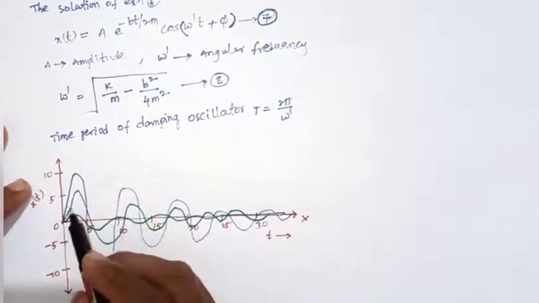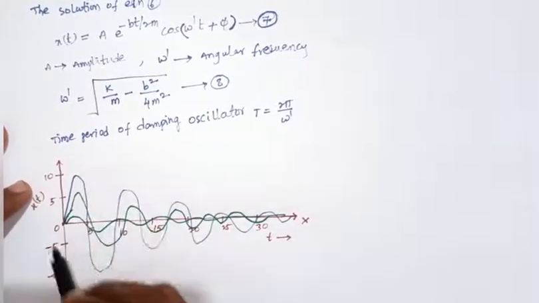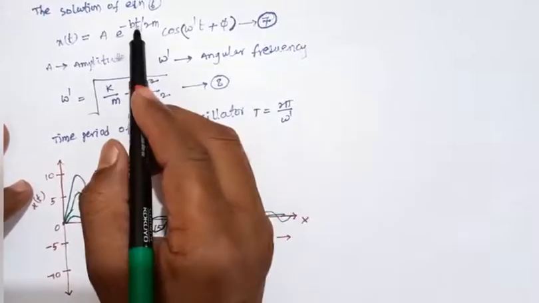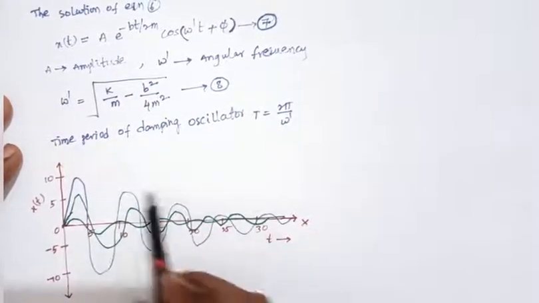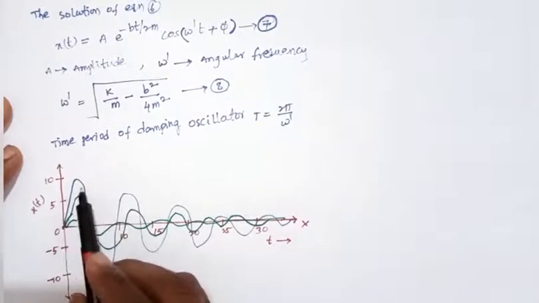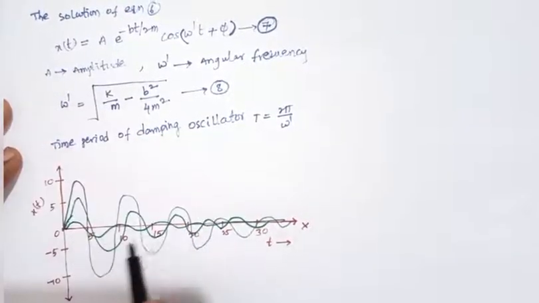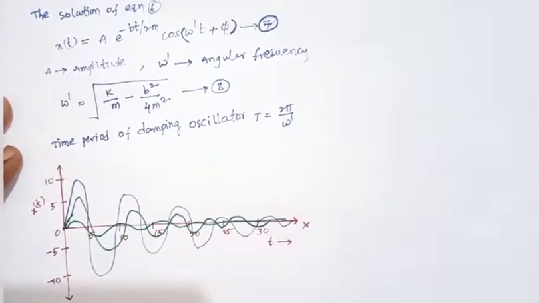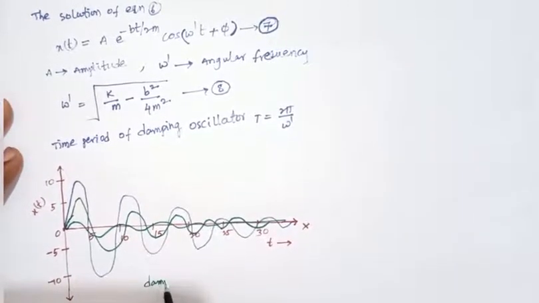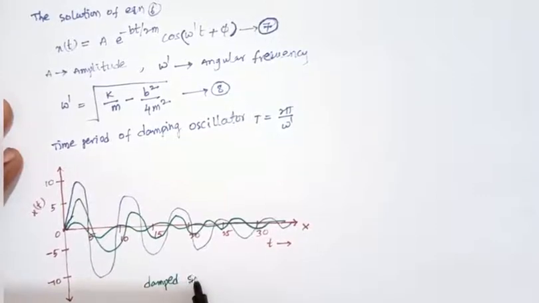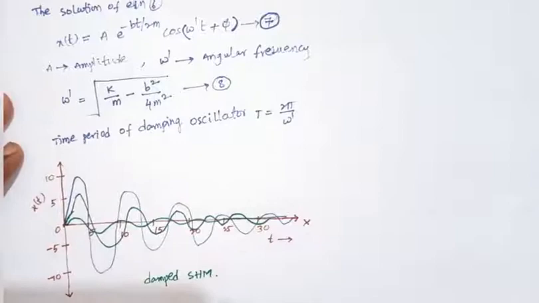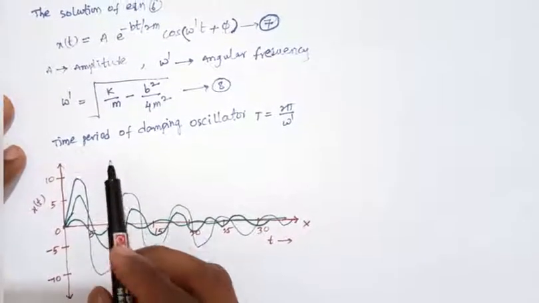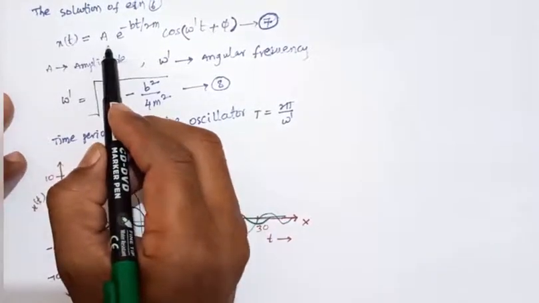So the oscillations increase with time. As the time increases, what happens? The displacement will decrease with time. So this is damped simple harmonic motion. Okay, so the damped simple harmonic motion equation is x of t equals A e power minus bt by 2m cos omega dash t plus phi.